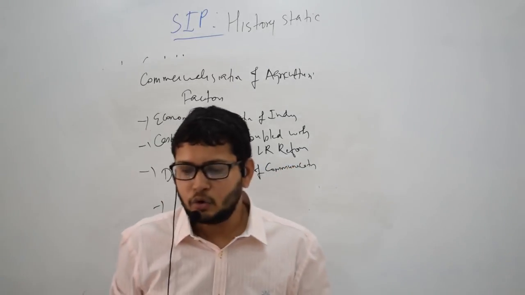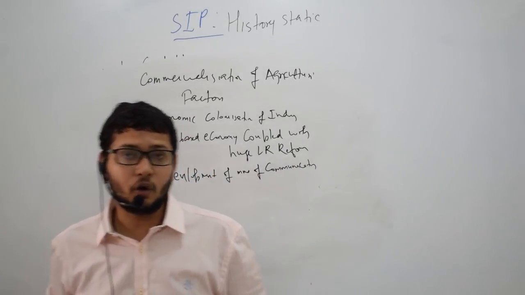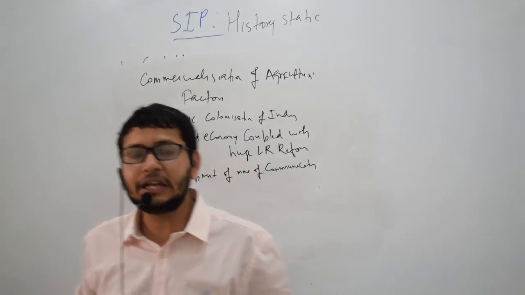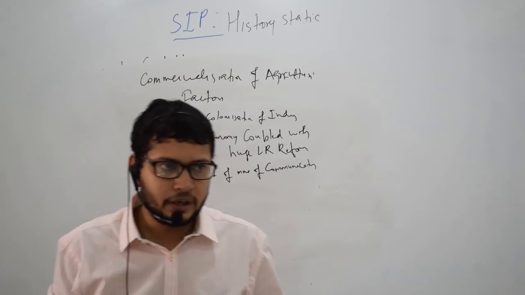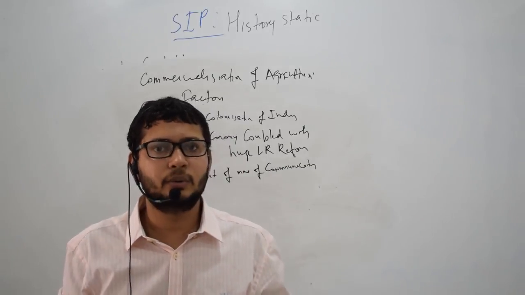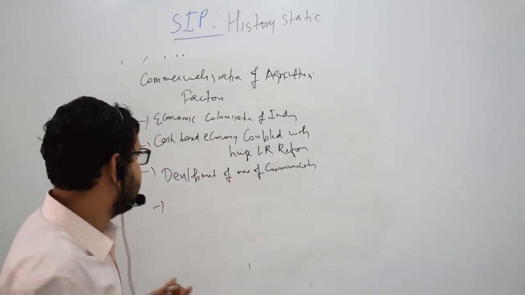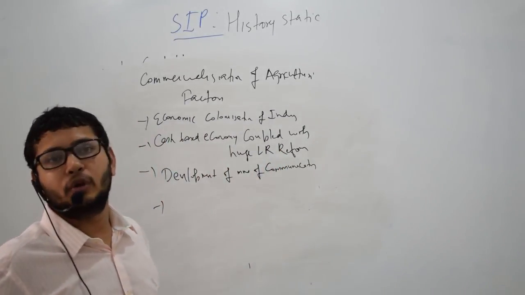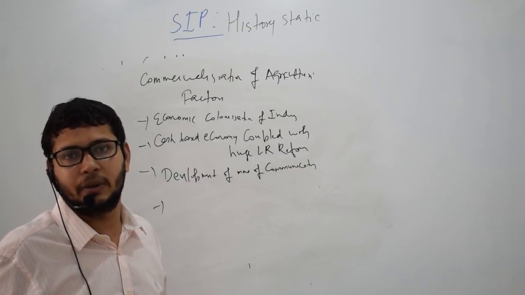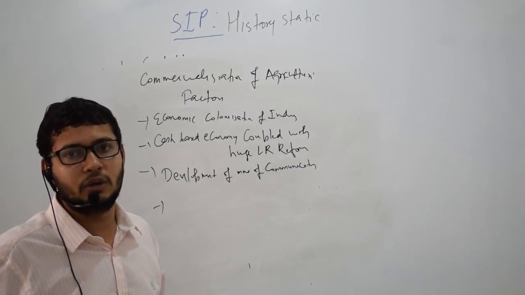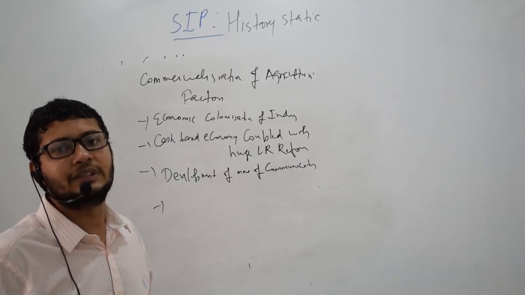Fourthly, there was a breakdown of the self-sufficiency of villages, and the Indian economy became closely interlinked with the international markets. Some of the crops we needed to grow because of British interest. Opium we had to grow because we had to balance the trade with China, because China was exporting many things to us and we had nothing to export to them. So the British thought, let's grow opium and balance the trade by selling opium.